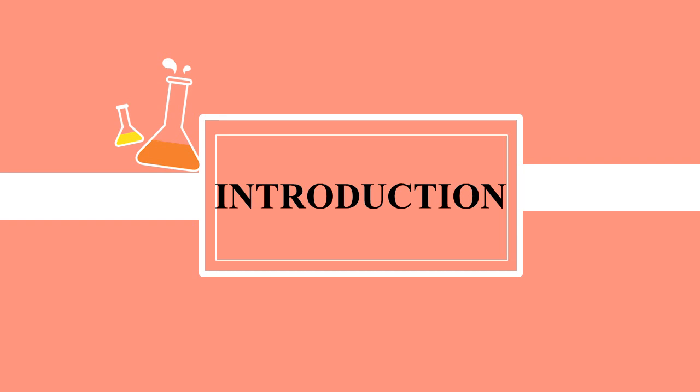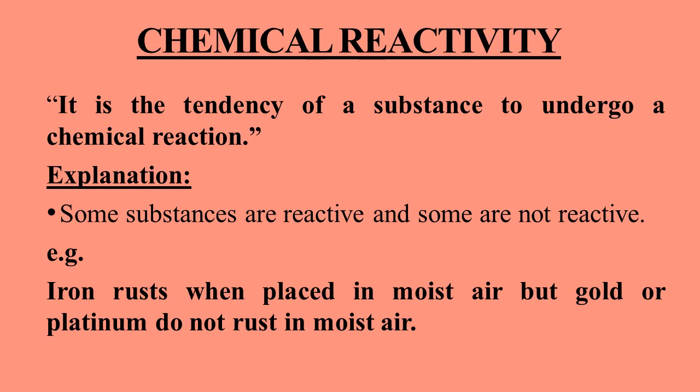Introduction. First, I will explain the term chemical reactivity. It is the tendency of a substance to undergo a chemical reaction. Chemical reaction is a chemical change, like rusting of iron. So basically the chemical reactivity is the ability or capacity of a substance to undergo a chemical change.